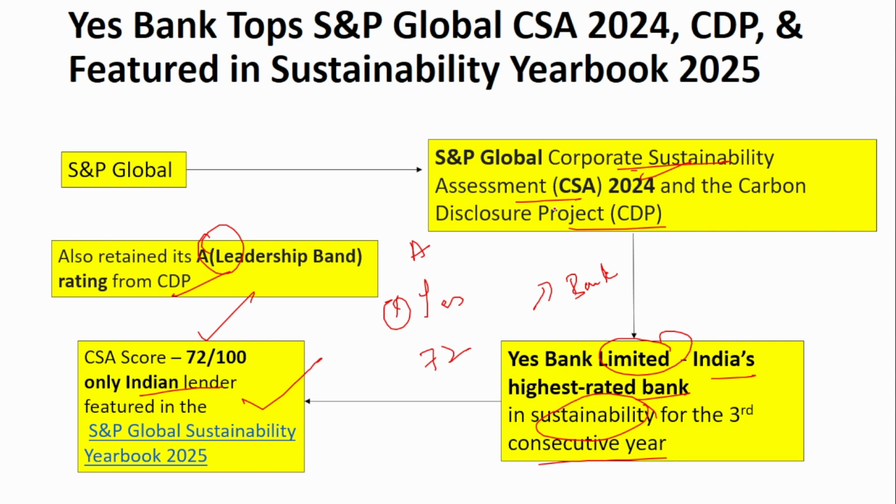Yes Bank is the only Indian lender placed under this Global Sustainability Yearbook, and the score is 72 out of 100, and it has retained a rating of A. These are the main things that you have to remember.